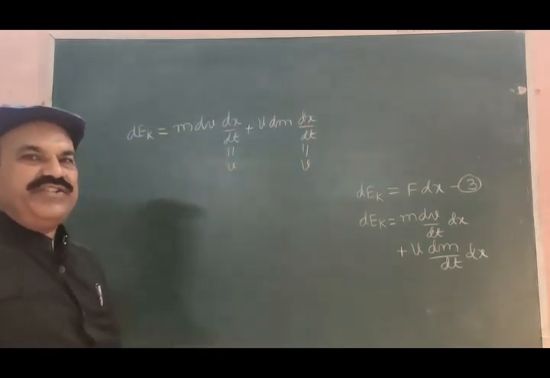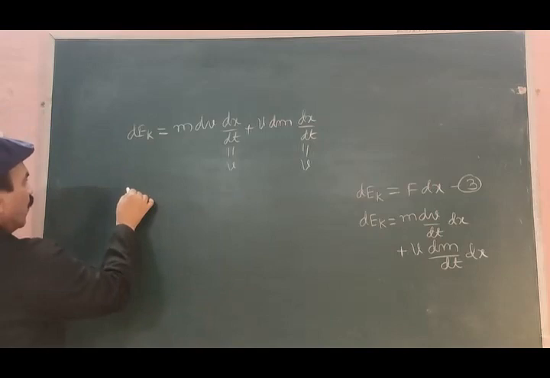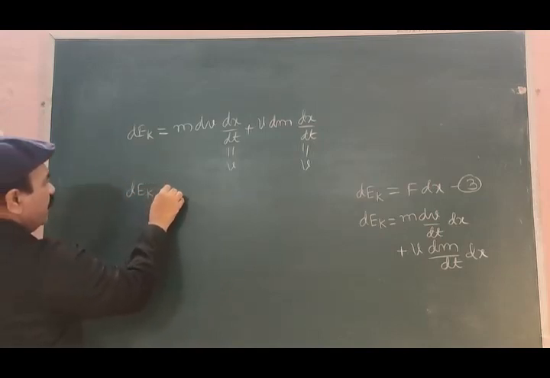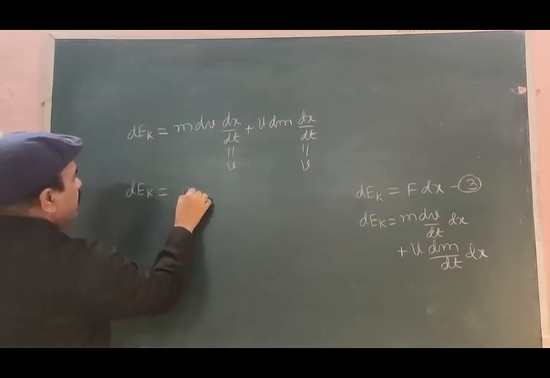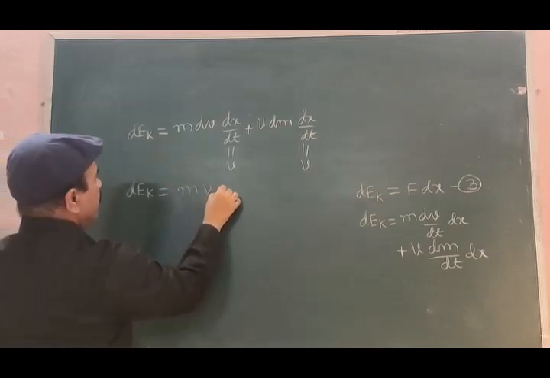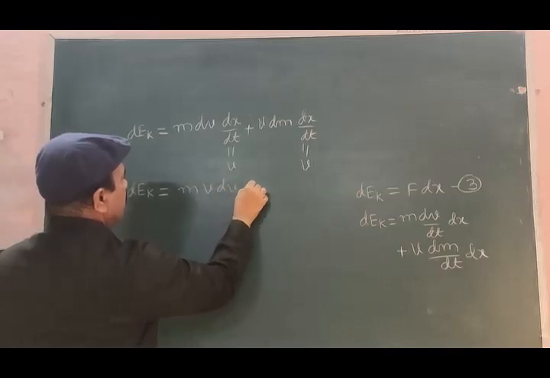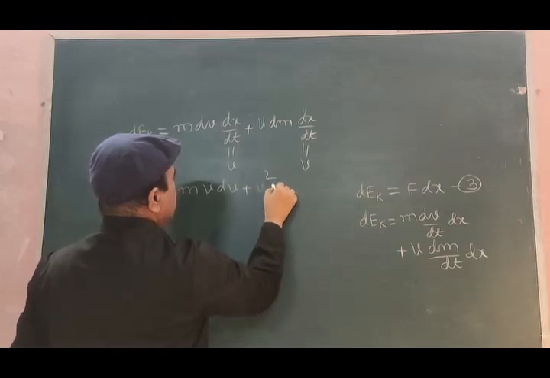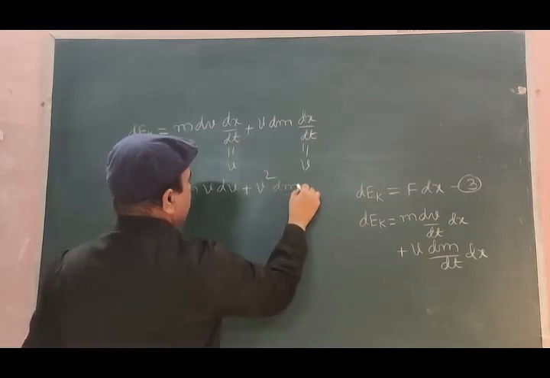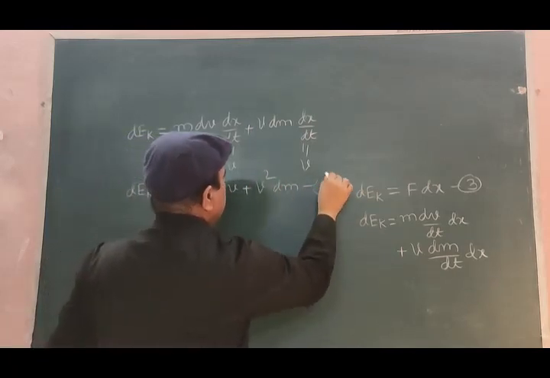It is velocity v. And therefore change in kinetic energy of the body will be m v dv plus v square dm, equation number 4.